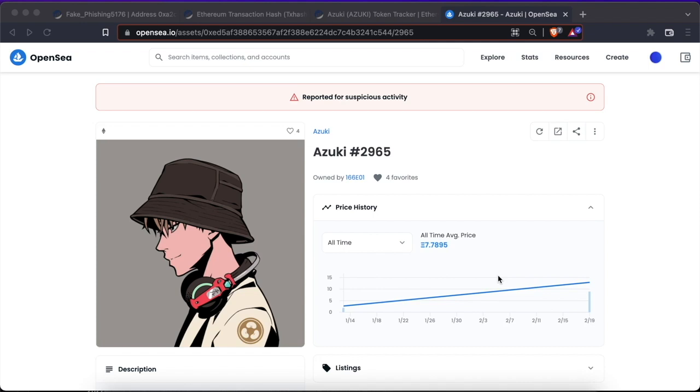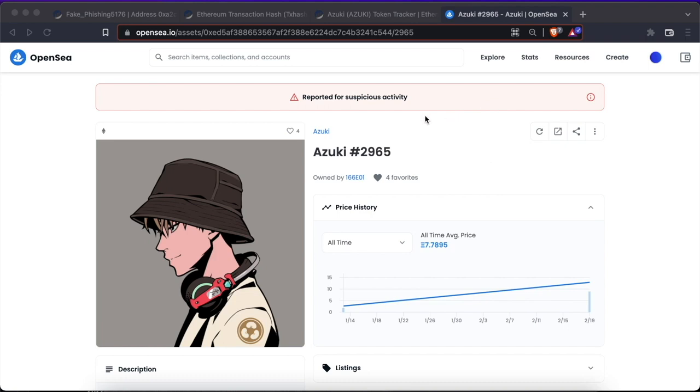Hello friends, this is Daniel from Moralis, and today we're going to talk about an exploit that happened in OpenSea. These exploits in OpenSea have become a little bit of a trend lately, but we have to remember that whenever there is money, there are going to be exploiters and exploits. This situation was related to a phishing exploit that an exploiter was using to empty people's wallets of their NFT